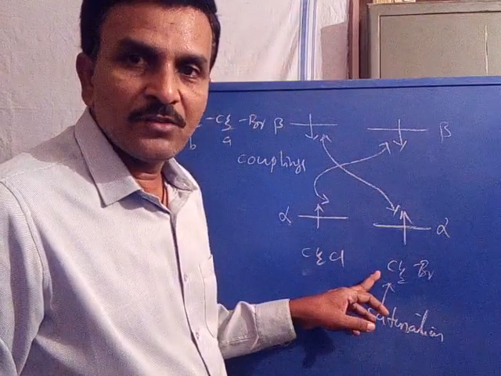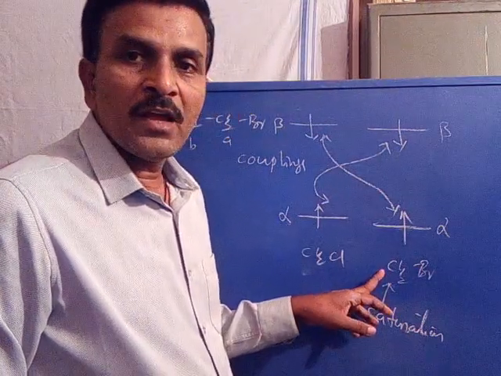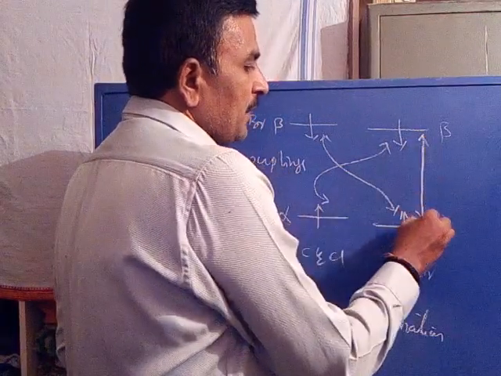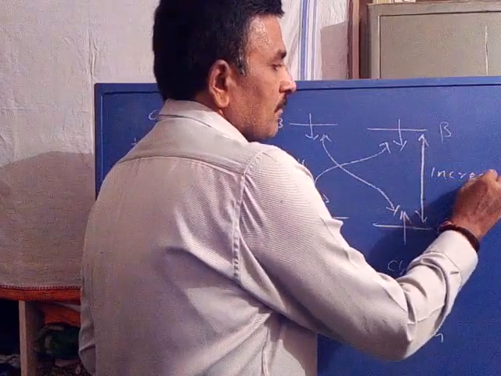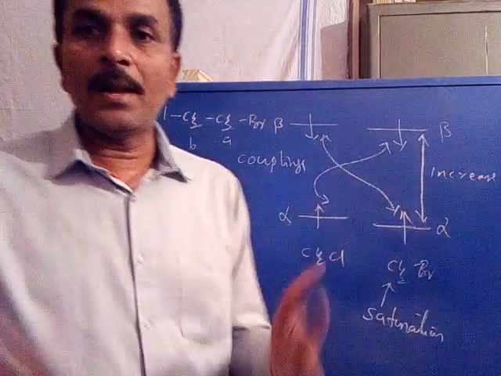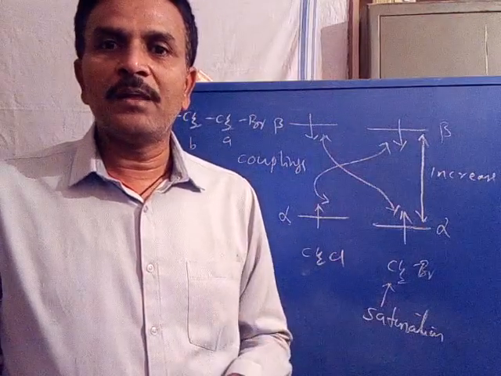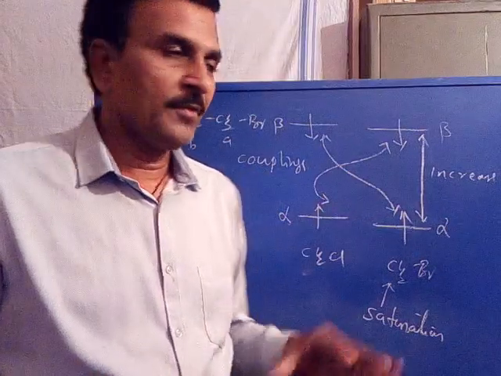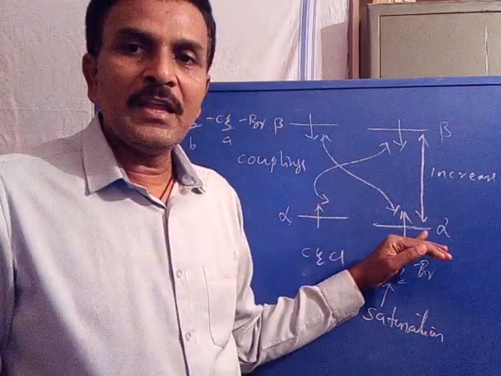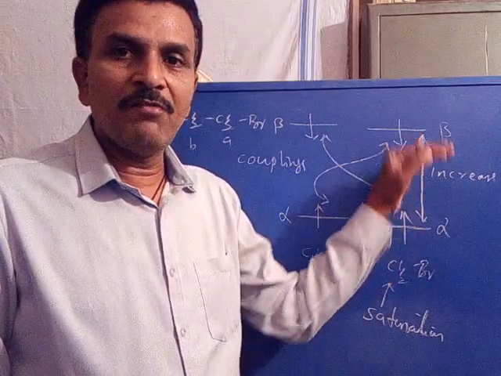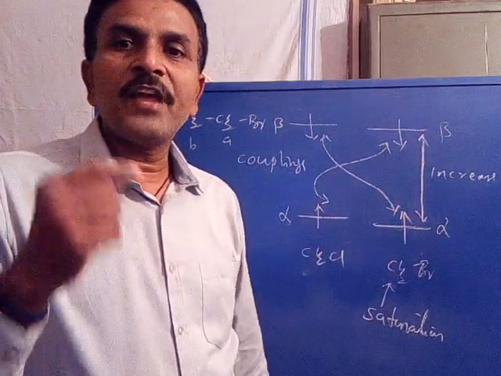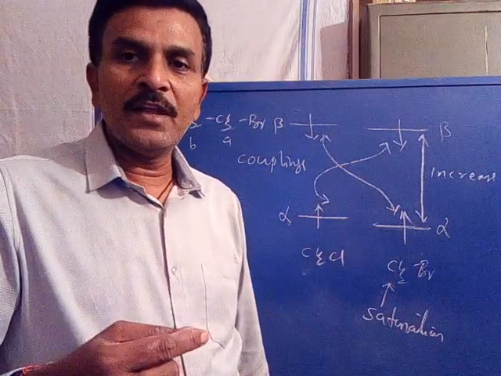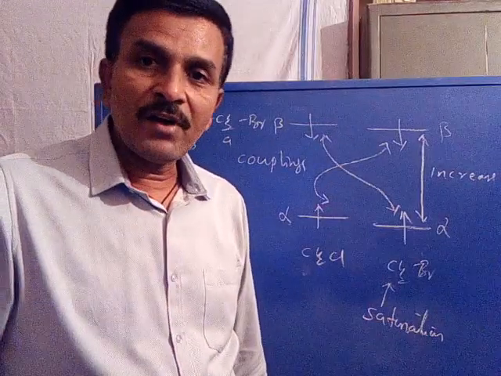When we saturate the CH2Br proton, its nuclear spin transitions between alpha and beta are rapidly increased. Are you following? Now what happens? When the nuclear spins are rapidly flipping between alpha and beta spin states, the lifetime of the saturated nuclei decreases, either in alpha or in beta.